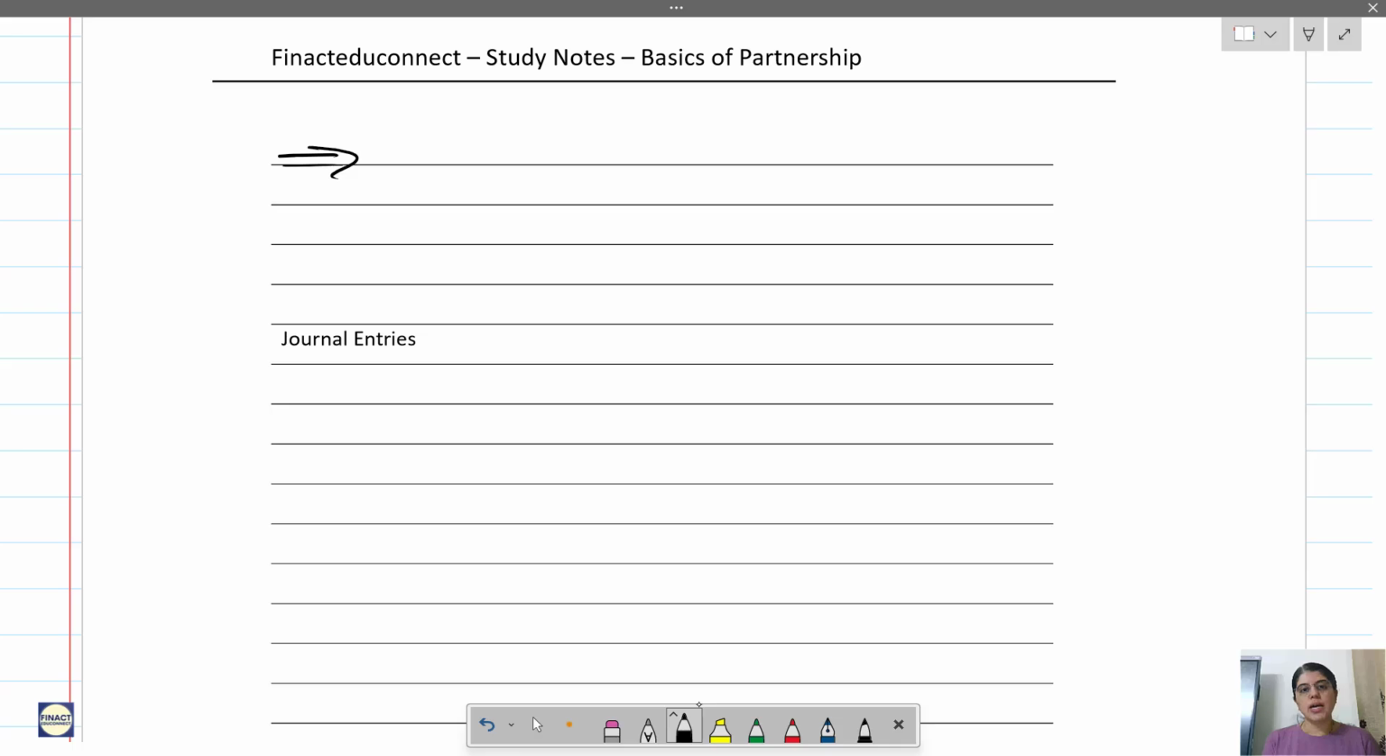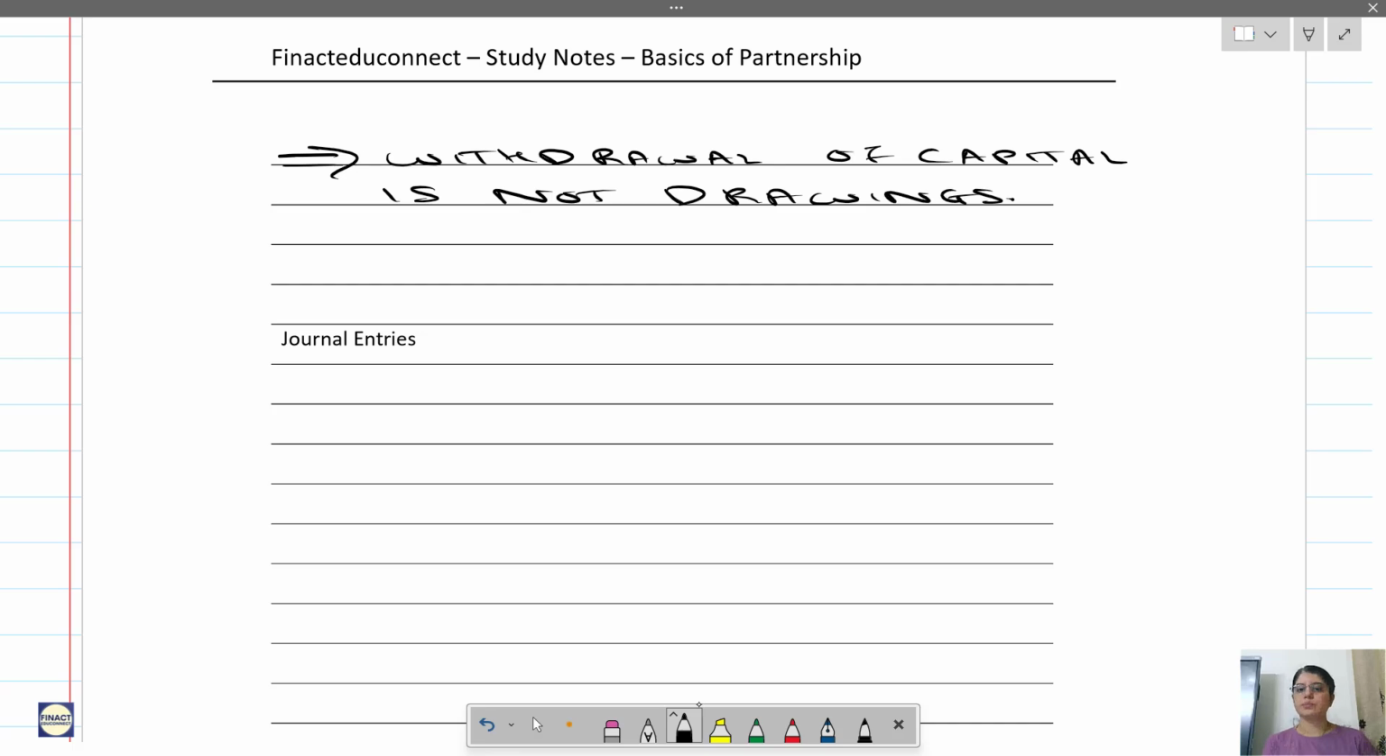So let us write: withdrawal of capital is not drawings.